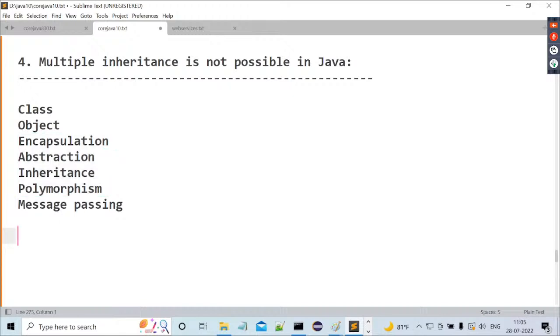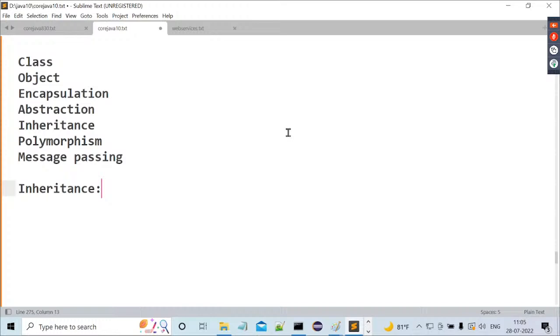Now I require the exact meaning of inheritance. I don't require all these features immediately; in object orientation we will discuss all these points, it's a separate topic. But right now I require only inheritance. What exactly is the meaning of inheritance? Because I need to talk about multiple inheritance, and to talk about multiple inheritance we have to go through the inheritance content. Observe carefully. What is this inheritance actually?